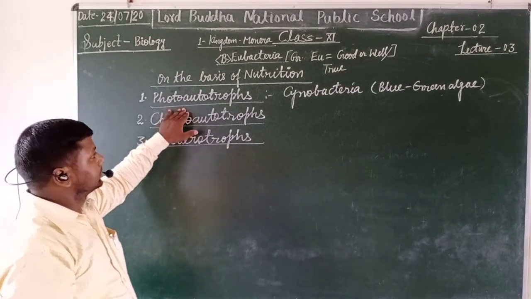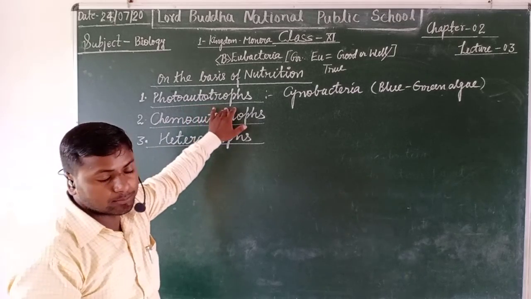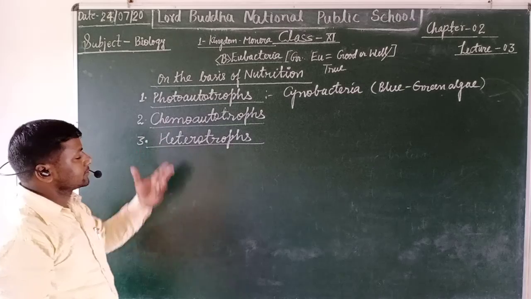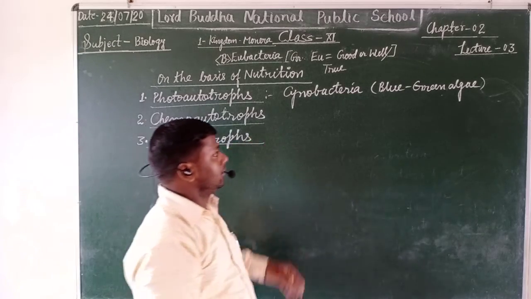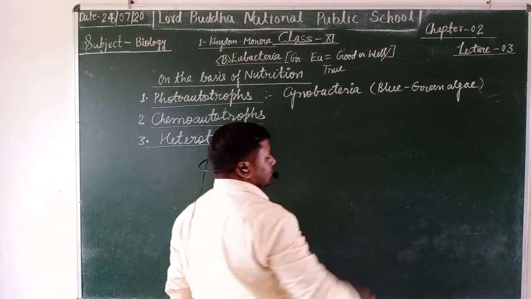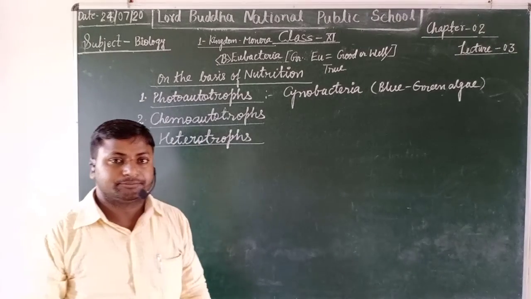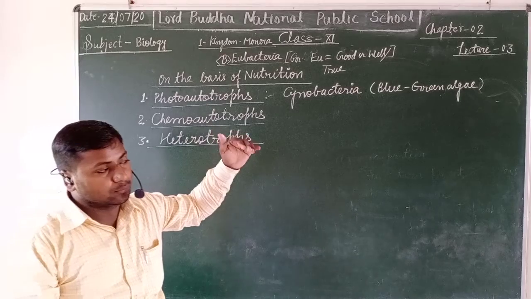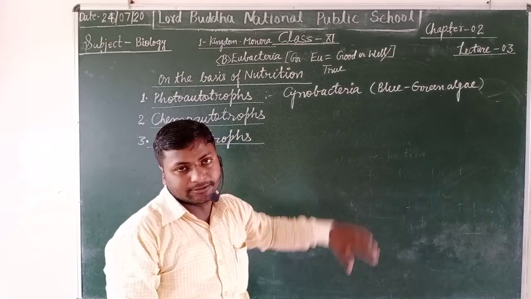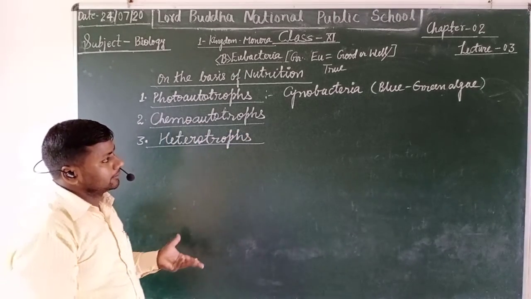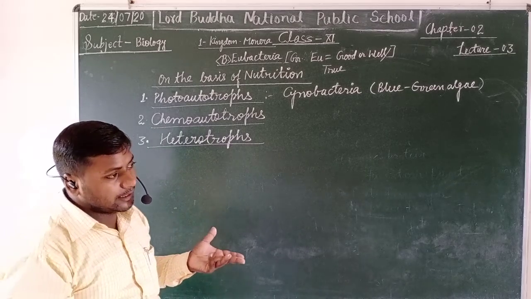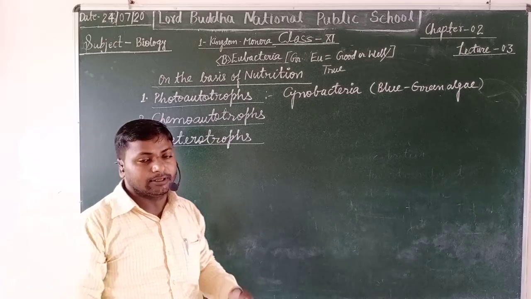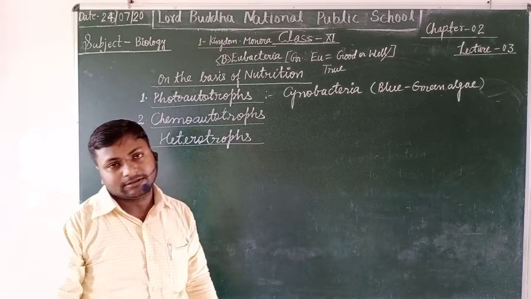Photo means light, auto means self, and troph means to gain nutrition. Thus, these are the kind of bacteria containing bacteriochlorophyll or chlorobium chloroplast inside their cells, and they have the ability to obtain their nutrition in the presence of sunlight.